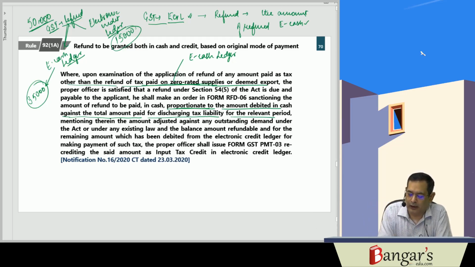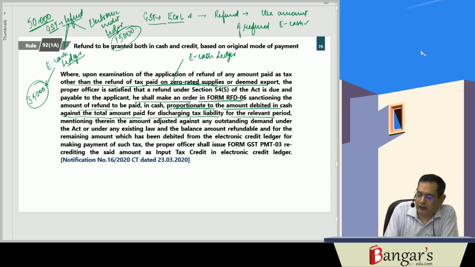In the electronic credit ledger. So fundamentally what they are saying is, depending upon the original mode of payment of tax, you will be allowed refund of the tax.